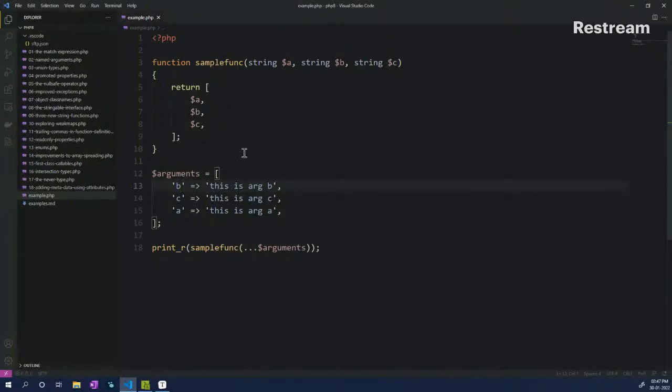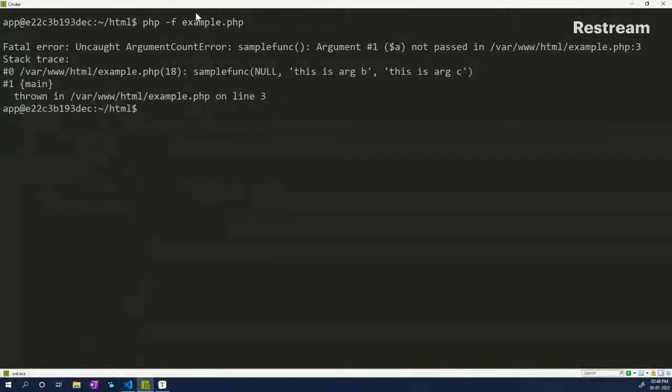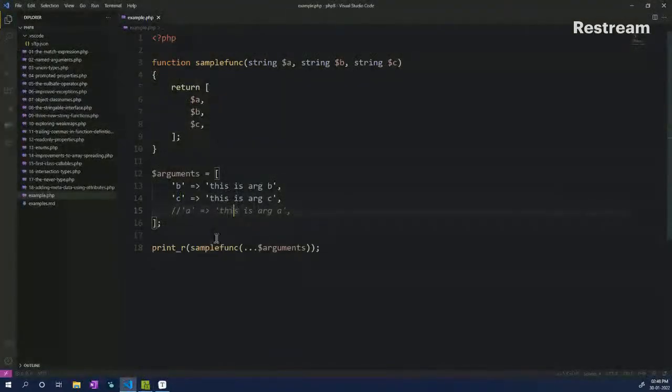We can also have certain errors if they don't match the order. So for example, if I comment this out and I'm just passing B and C, it will actually throw an error saying that there is an uncaught argument count error, and argument A was not passed.